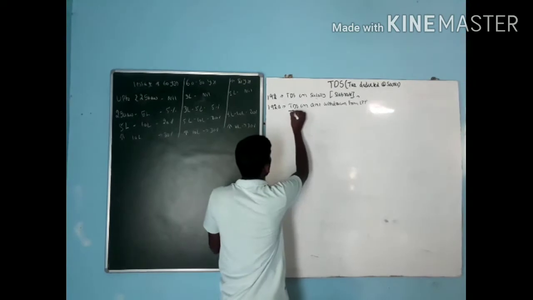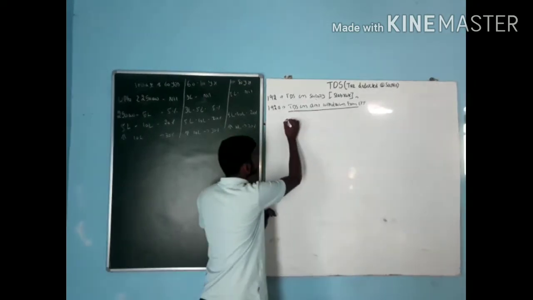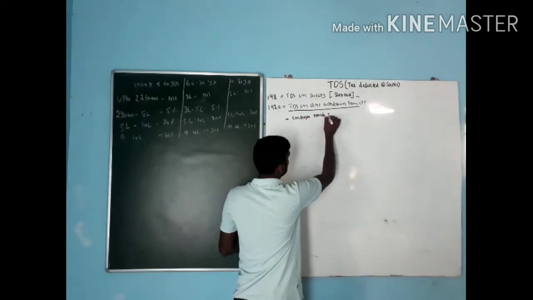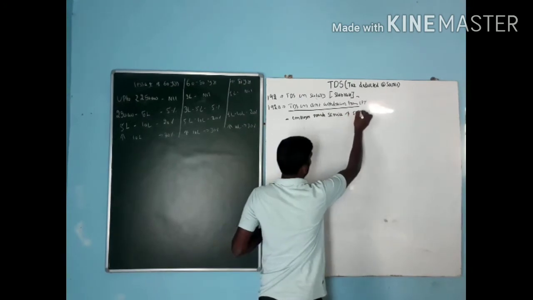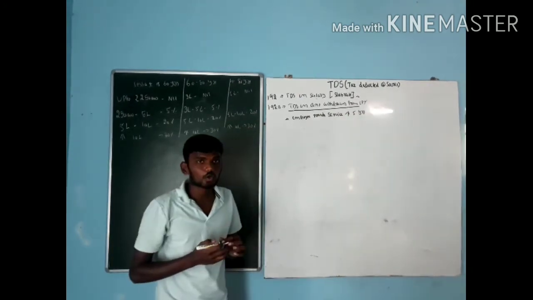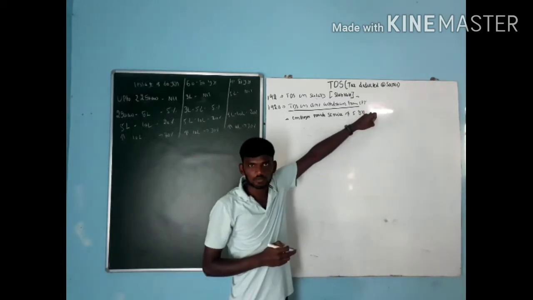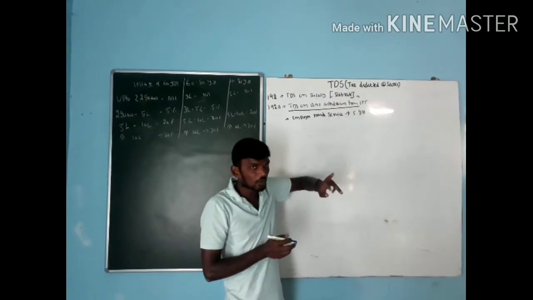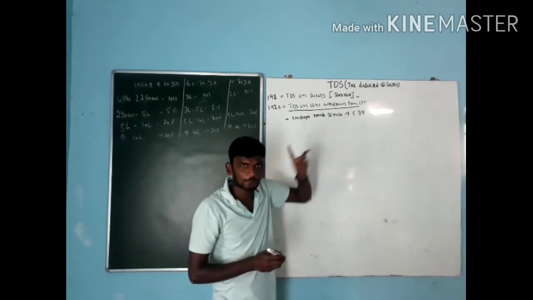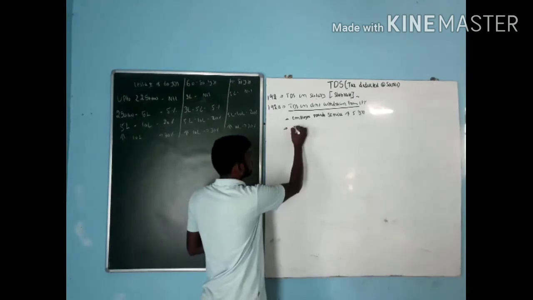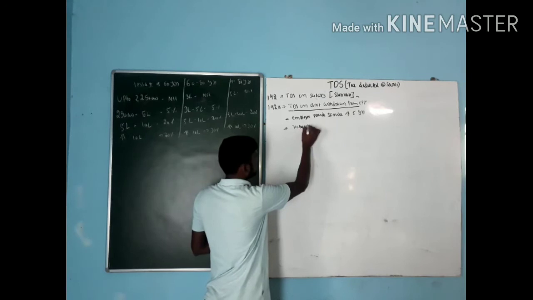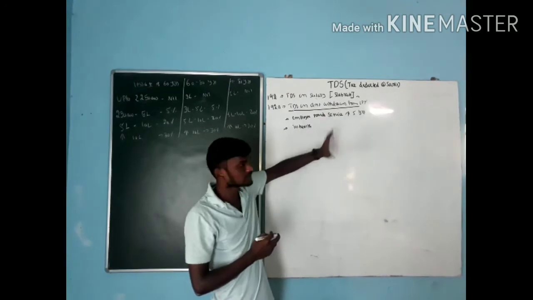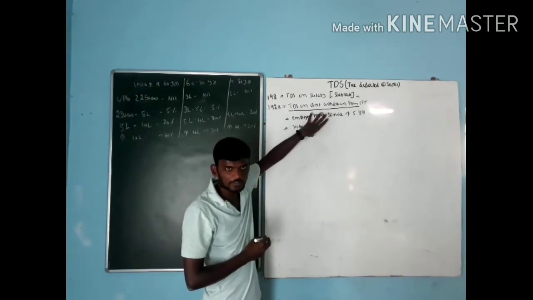Here, if the employee has provided service for more than 5 years, in the sense they are not going to deduct any kind of TDS on the EPF amount. If the employee has provided service for less than 5 years only, they have to pay some kind of TDS to the government. If not, they are not going to deduct any kind of TDS. Then second point, if the employee is suffering from any kind of health disease, in that situation, if he left the organization within 5 years, then also they are not going to deduct any kind of TDS.